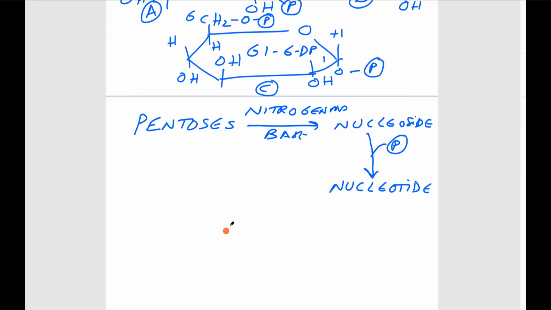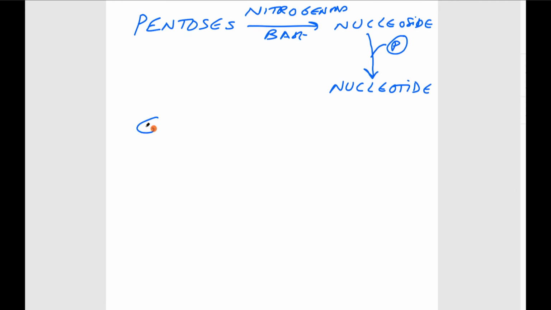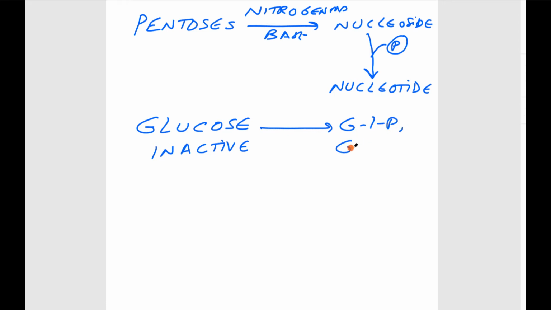Then what is the importance of these phosphate sugars? Glucose cannot participate in various reactions because it is inactive. If it is converted to glucose 1-phosphate, glucose 6-phosphate or glucose 1,6-diphosphate, they are active.